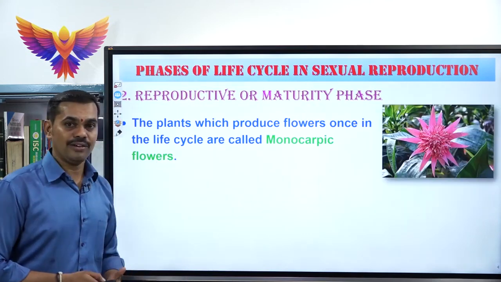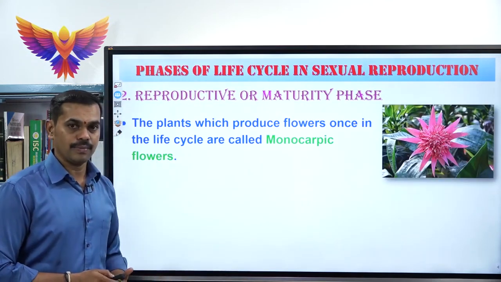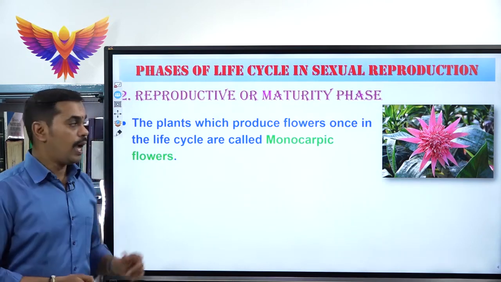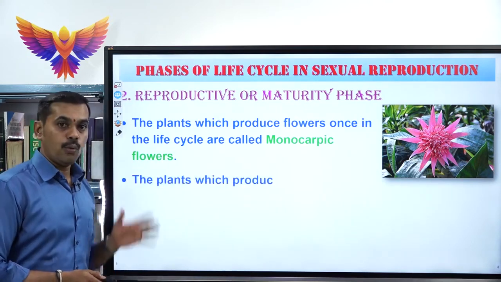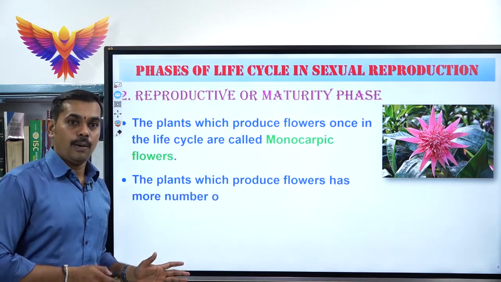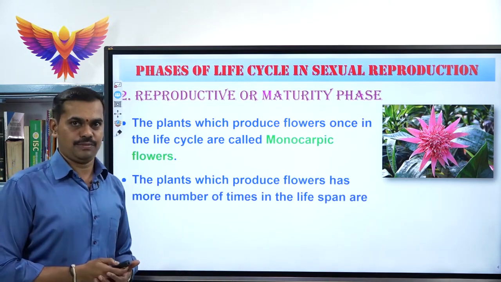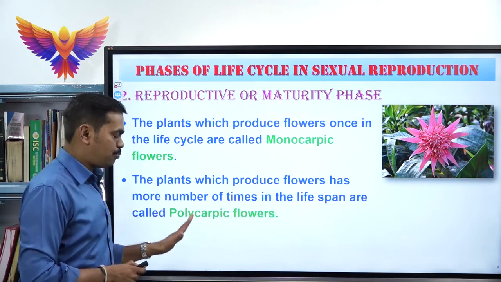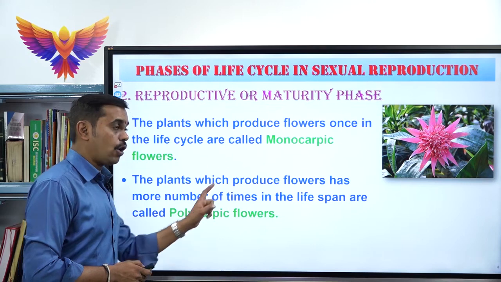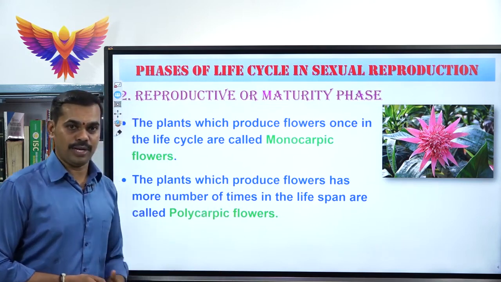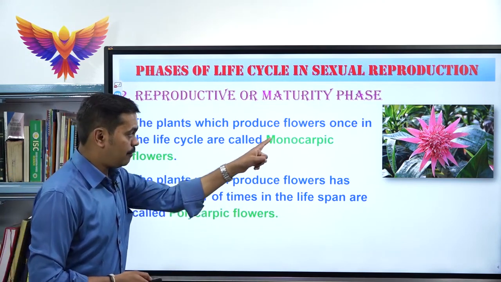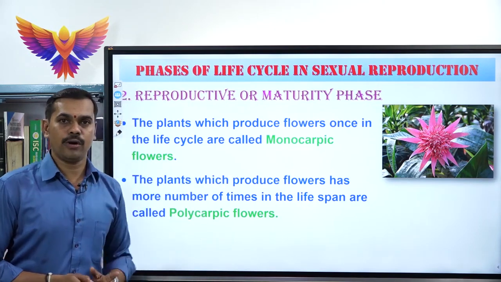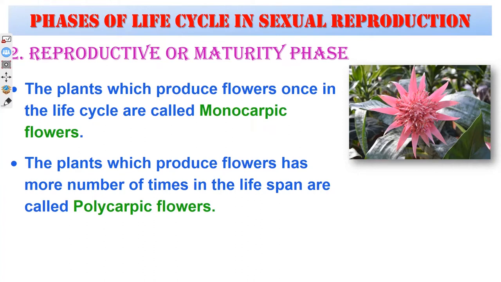And there are certain plants which produce flowers a number of times, not only one time but many times in their lifespan. Such plants are called polycarpic plants. Please make a note of the differences between monocarpic and polycarpic plants. Very important, it will be asked in the theory part.